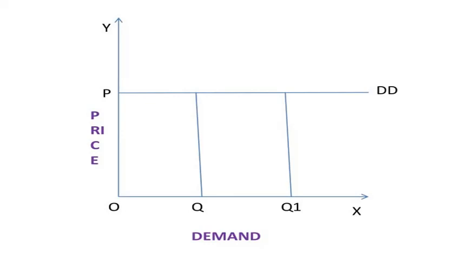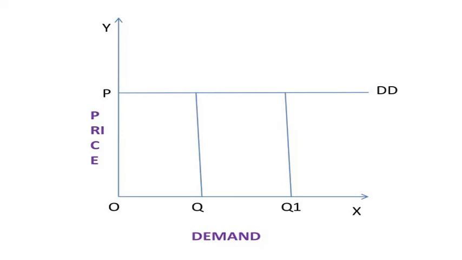The demand curve is a horizontal straight line parallel to the x-axis. This is shown in the diagram of the perfectly elastic demand curve. In this diagram, demand is shown on the x-axis and the price on the y-axis. DD is a horizontal straight line parallel to the x-axis. It shows that at price OP any amount is demanded, and if the price increases, the consumer will not purchase the commodity. Here the demand has increased from Q to Q1 even though there is no change in price.